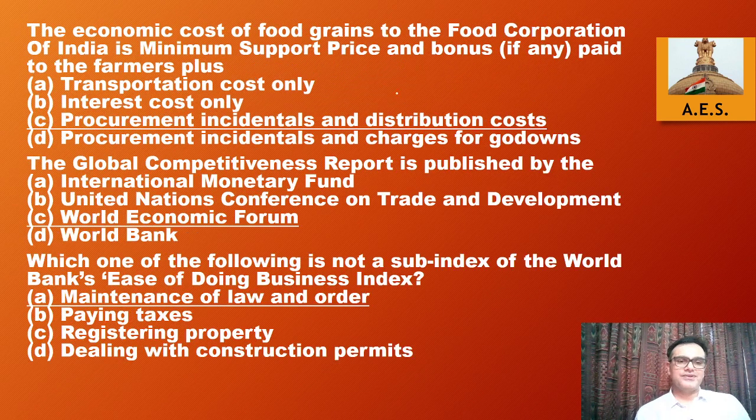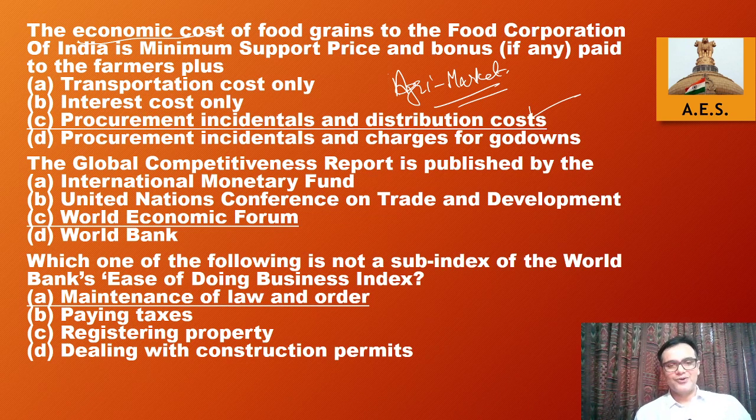Okay, next question. The economic cost of food grain to FCI is the minimum support price and bonus if any paid to the farmer, plus procurement incidentals and distribution cost. So economic cost essentially is being calculated. It is a topic under agricultural marketing, so we'll be covering that under the agriculture topic.